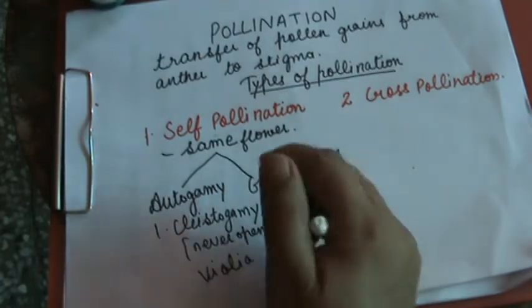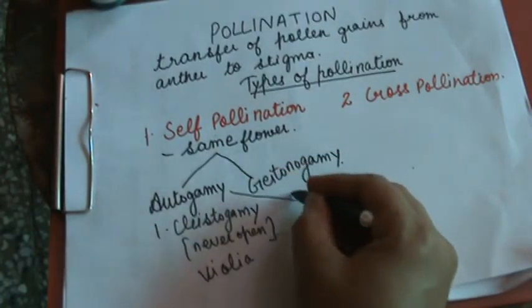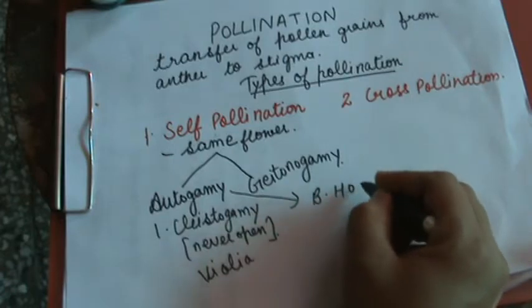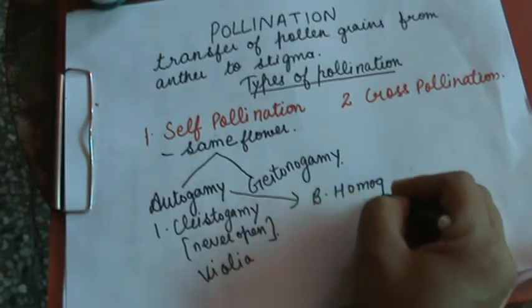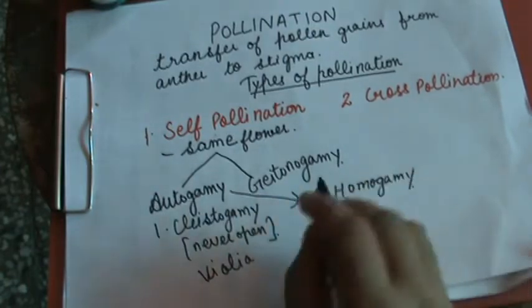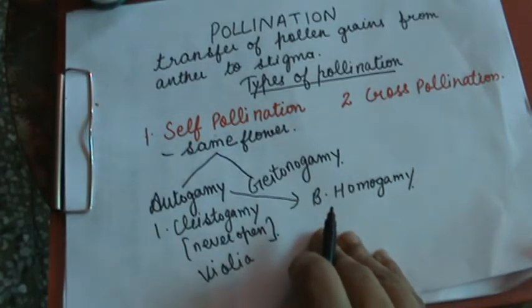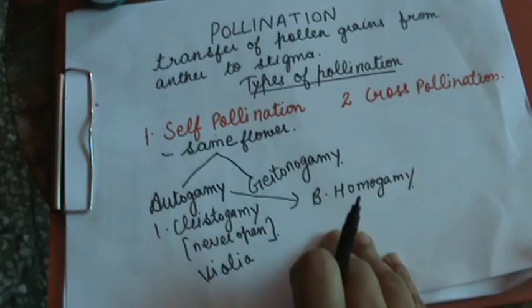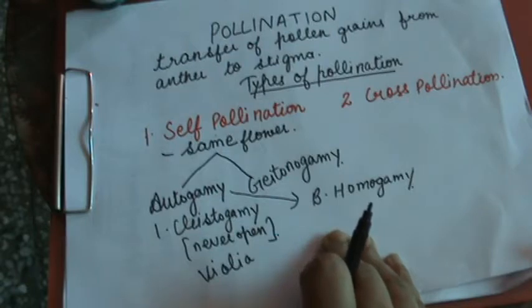Next, students, homogamy. This is a type of autogamy. What is the meaning of homogamy? Students, in some flowers the anthers and stigma of the same plant mature at the same time, and they come close to each other by growth, bending or folding to ensure self-pollination.